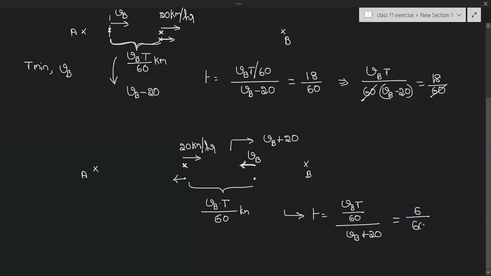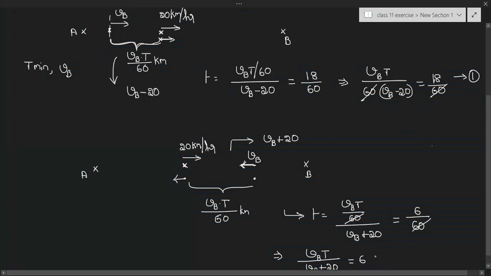So 6 by 60, we have to convert it into hours. This 60 will be cancelled. So that implies Vb into T by Vb plus 20 is equal to 6. Let's take this one as equation 1 and this one as equation 2.